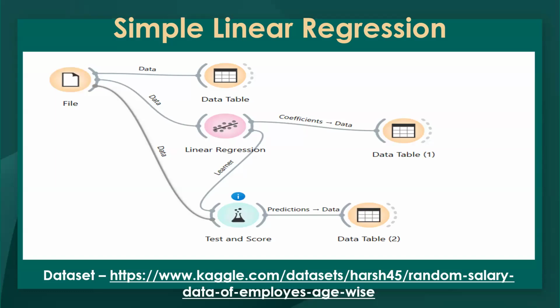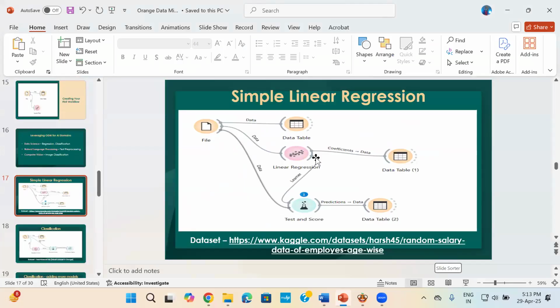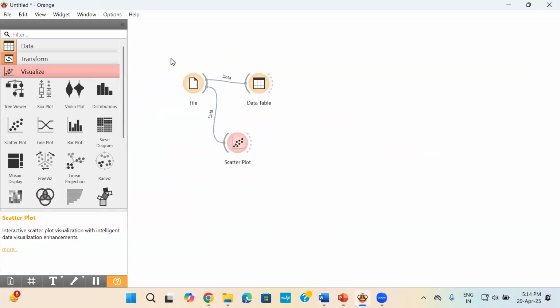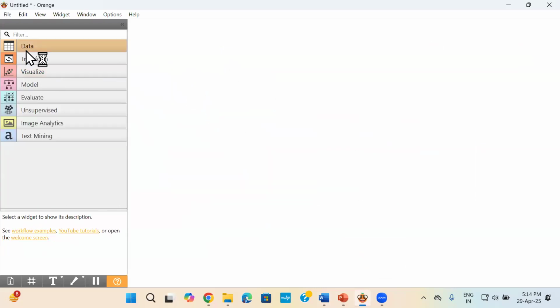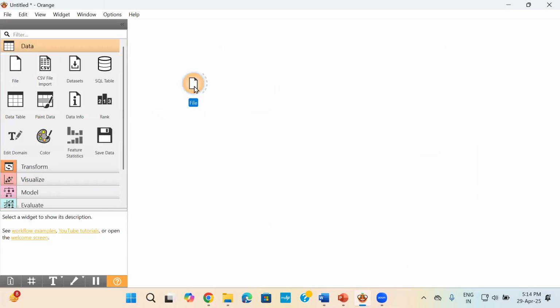So for simple linear regression, okay, we will be using a data set. This is the salary data set. Okay, this is the link to the data set. I will be giving you all the links at the end of the session, so do not worry. Okay, so you will get this data set and I'll show you how we can create this. So I go back to my Orange tool and I'll start from the complete beginning. So I load my file.